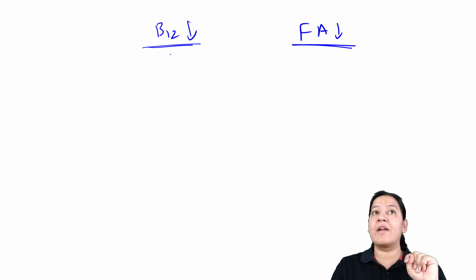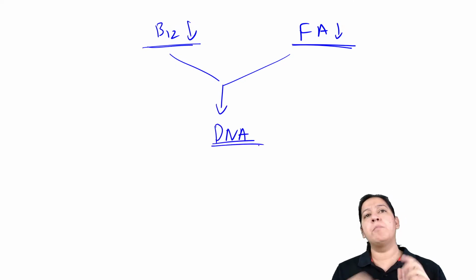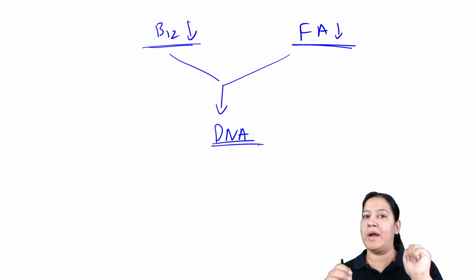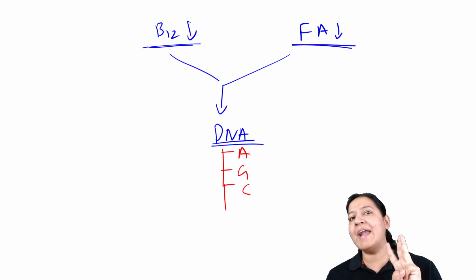Because these 2 things are required for the formation of DNA. Which step of DNA? Moksh. DNA में क्या? What thing? Which step of DNA formation they are required? We know DNA is made up of 4 things. What are the 4 things? Adenine, guanine, cytosine and thymidine.